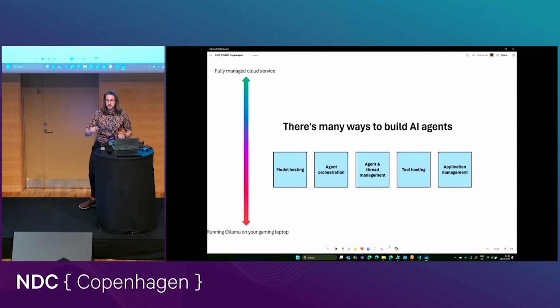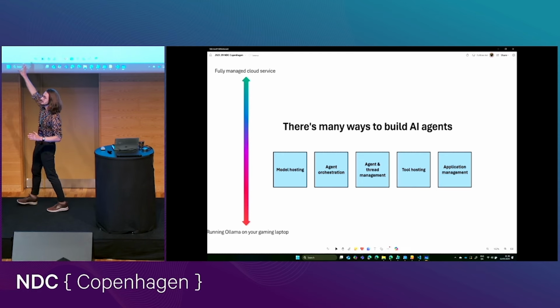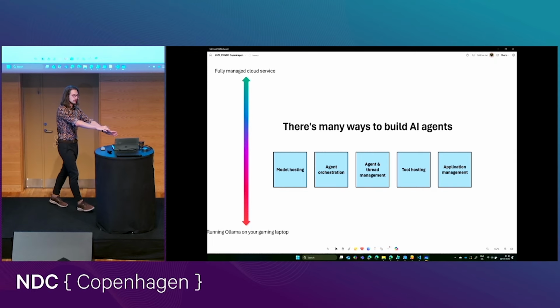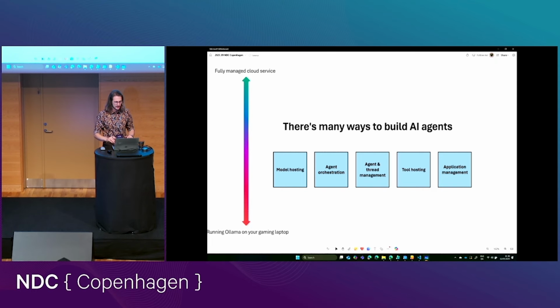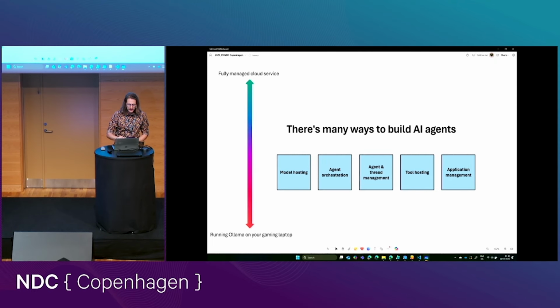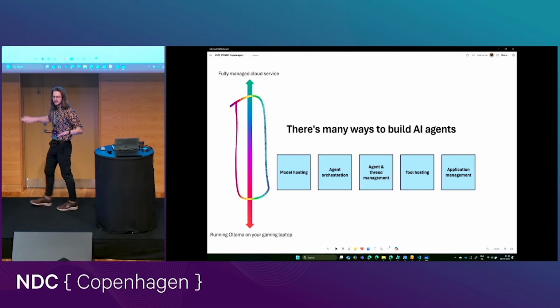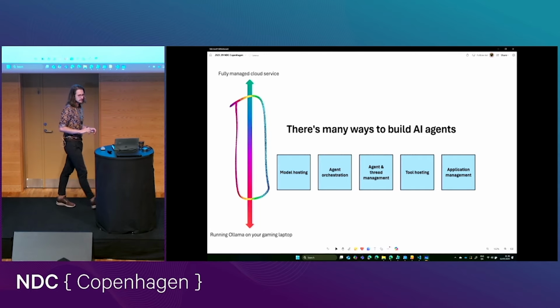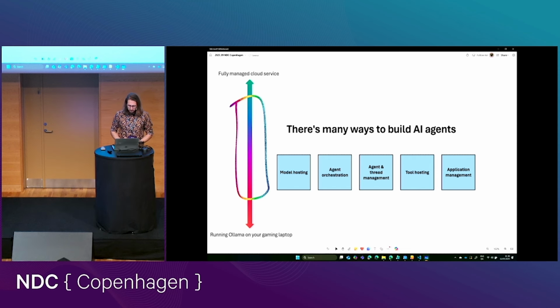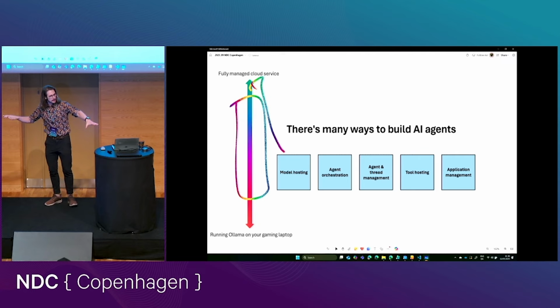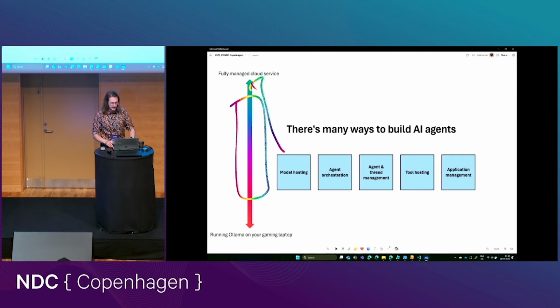They kind of live on the spectrum from a fully managed cloud service to running a large language model on your gaming laptop. We're going to be today somewhere here, in the middle. Right? We're not going to look at either of the extremes today. We're gonna do a little bit of both. So some of these things, model hosting, I'm doing that in the cloud, just because it's much easier. We're not running any large language models on this laptop. But some of the other things, I'm going to show you different ways.